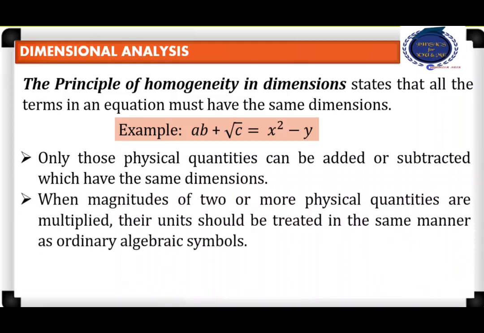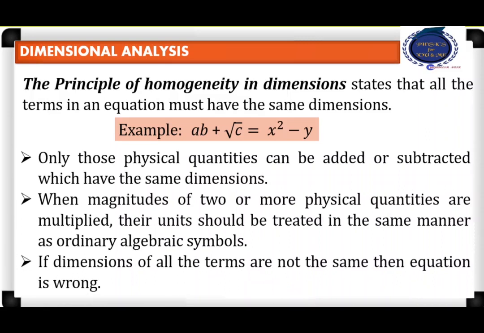When magnitudes of two or more physical quantities are multiplied, their units should be treated in the same manner as ordinary algebraic symbols. If dimensions of the terms are not the same, then the equation is wrong. If two terms in a given equation do not have the same dimension, then it is obviously a wrong equation. So that's what the principle of homogeneity in dimension says.